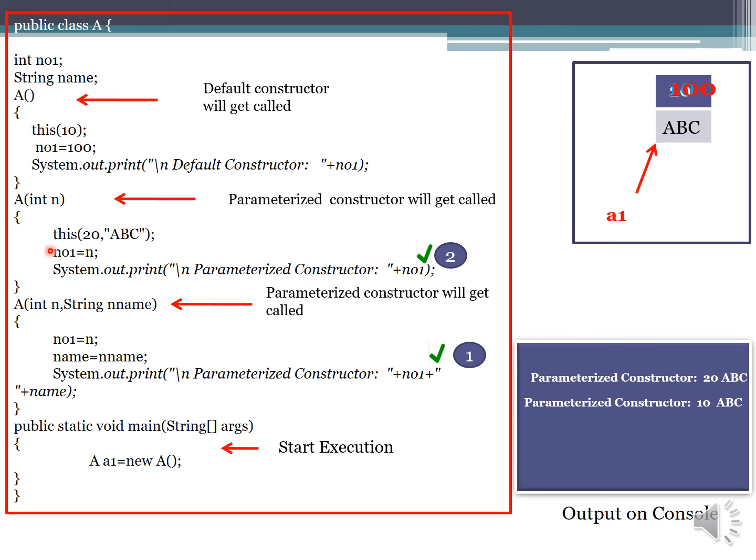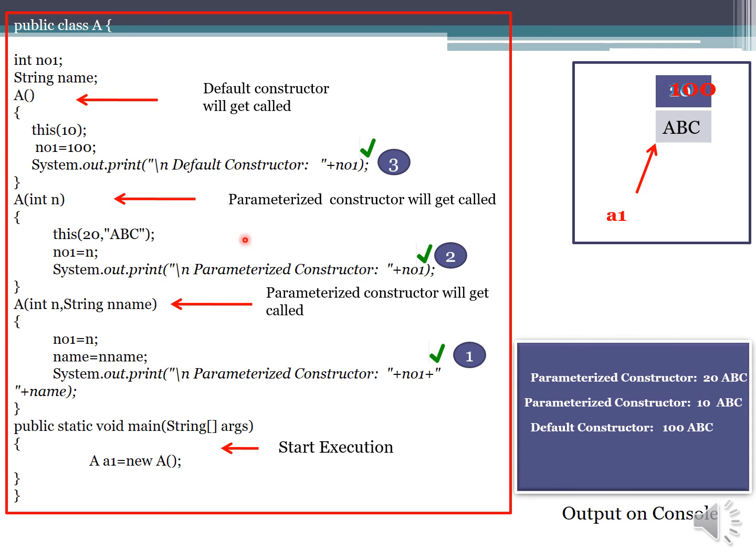Now once this code is executed, it will go back to where it was called. So this will be the line which will be executed third. So the constructor no1, what will be the value of this? As you can see, it is 100 and abc. Now why 100 and abc? The default value which we have initialized is 100. That's why we are getting the output as 100. You can see that in the memory also.